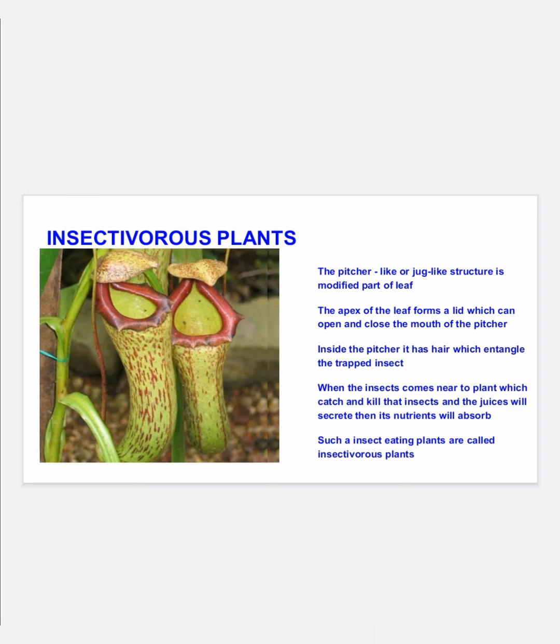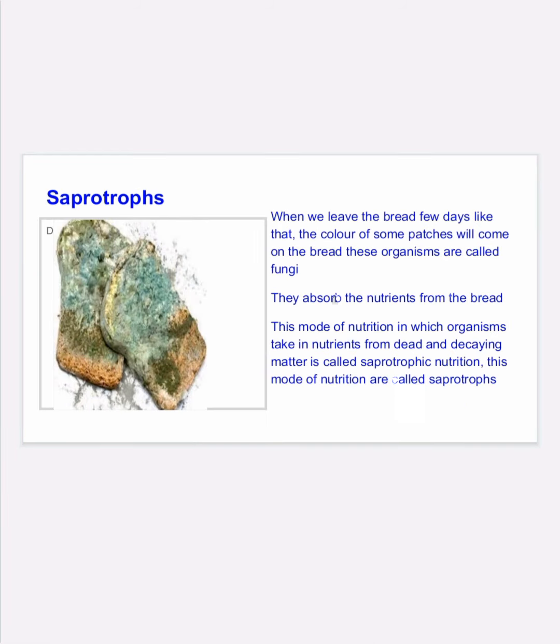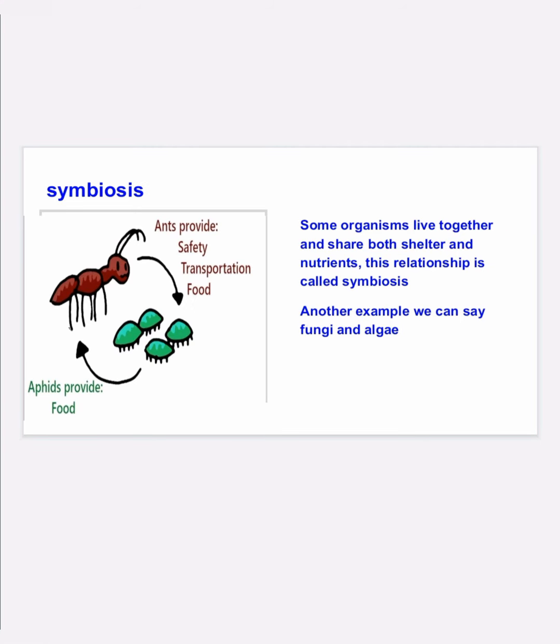And the next one, saprotrophs. When we leave the bread, the color will change. It makes fungi. This fungi gets the nutrition from the bread, like dead and decaying matter. The fungi is going to get the food from the dead and decaying matter, which is called saprotrophic nutrition. This mode is called saprotrophs.